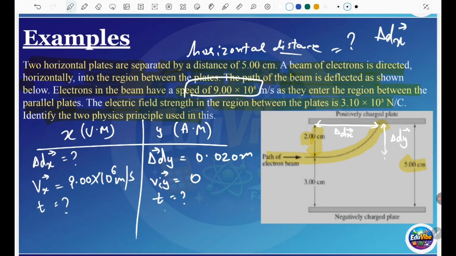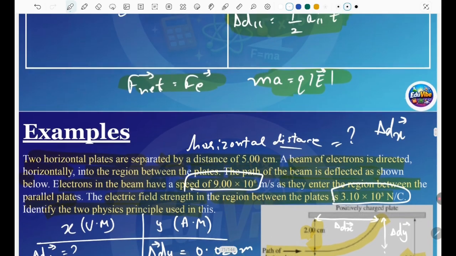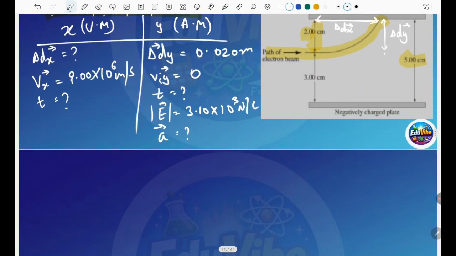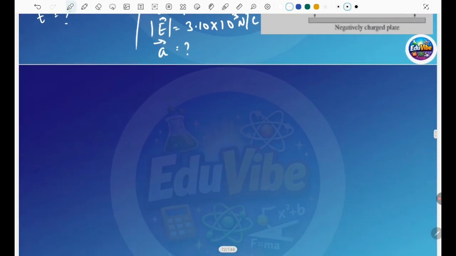Time you have to find. Electric field you have in that case. So the electric field is given to us, which is 3.10 × 10^3 newtons per coulomb. Always an electric field leads to accelerated motion, not uniform motion. For all this work we also want one thing, which is acceleration. And you know where you get the acceleration from, with that formula. So the formula you have to use first. So let's find the acceleration first with the information we have.